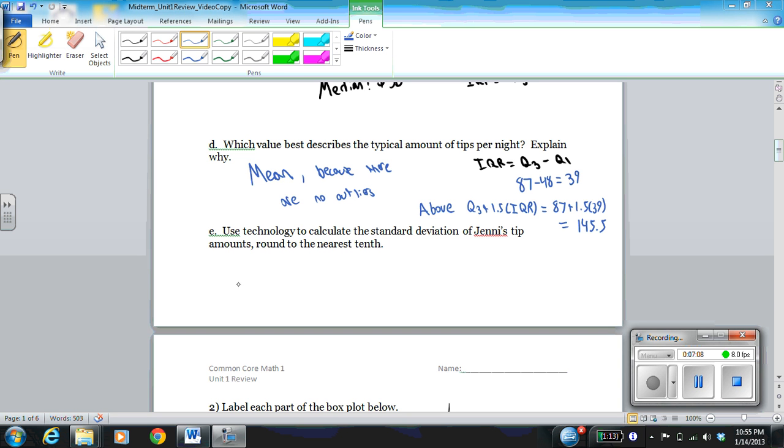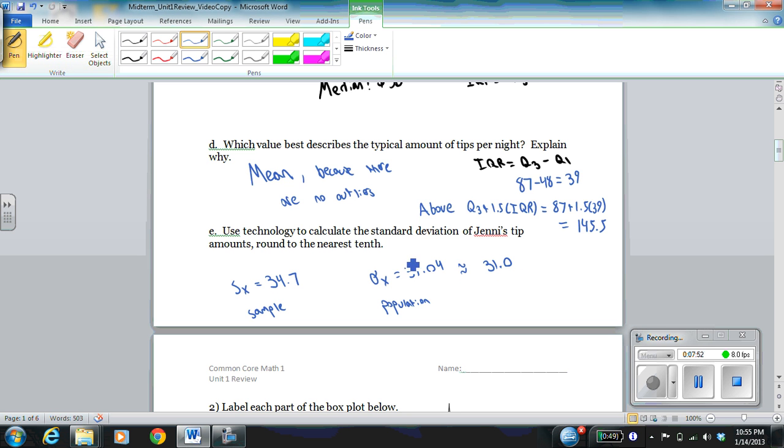two options, one of which is Sx, and in my calculator I got 34.7, and the other of which is sigma x. So one of these is the sample standard deviation, the other is the population standard deviation. And we'll usually use the population standard deviation, which I got from the one variable statistics calculation in the TI Inspire, 31.04. It says round to the nearest tenth, so that's about 31.0.